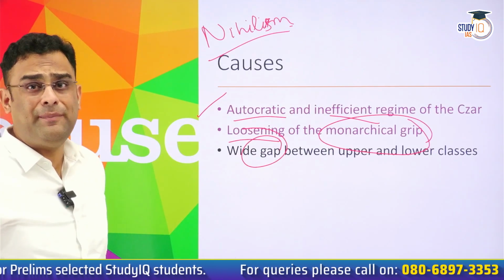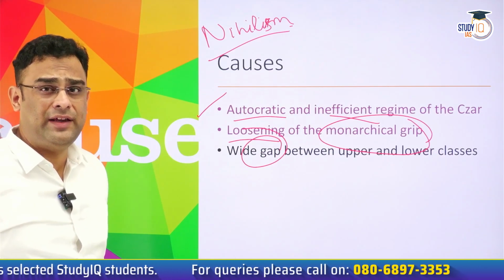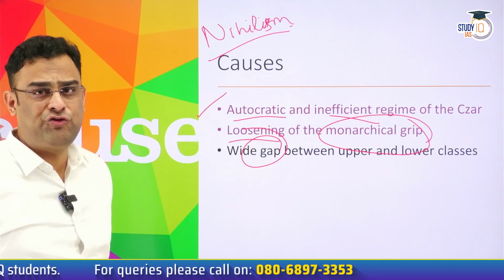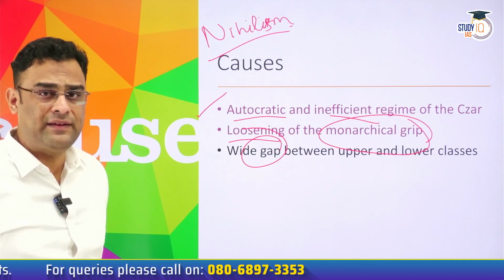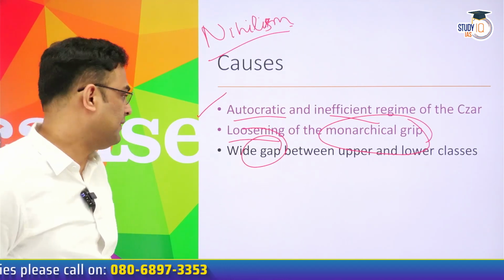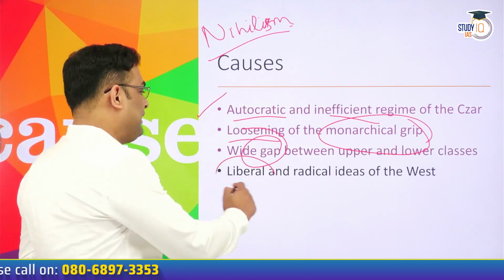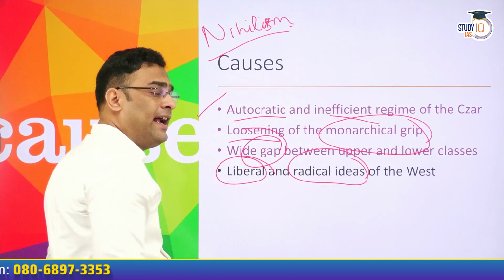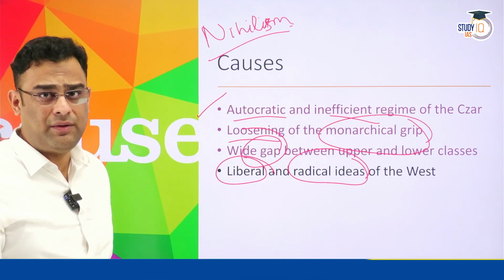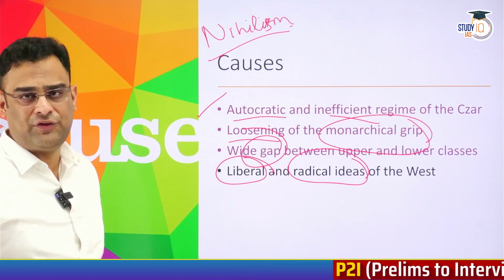This was typical of medieval type European societies, where the feudal elite lived a life of luxury and opulence, while the masses were living a life under the burden of the upper classes. Liberal and radical ideas from the West had reached Russia. What was happening in France, what was happening in Britain was not unknown to the Russians.